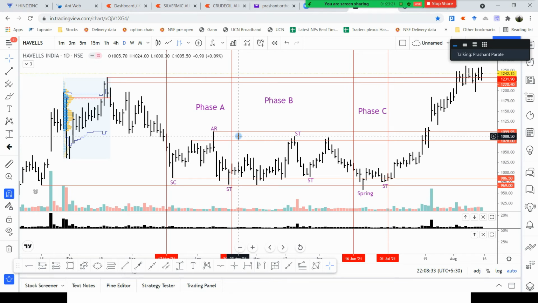And I never take a breakout trade at the highest level. In this one I had taken a spring retest and breakout of this level, where I thought that it is going in phase D of the Wyckoff phase. So at that time I took a breakout. I do not take breakouts at this level or this level.